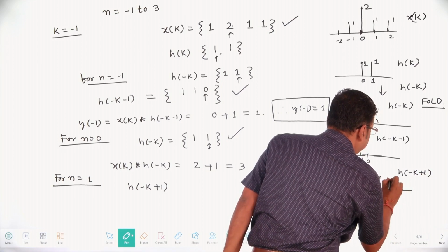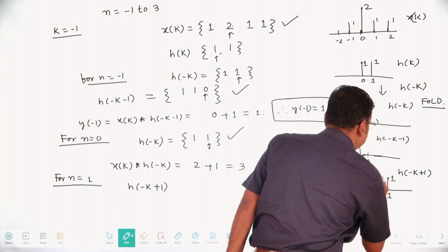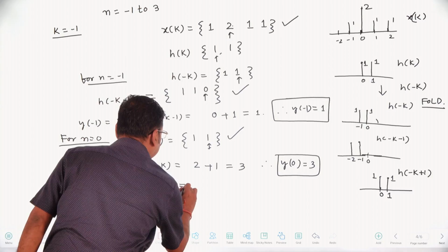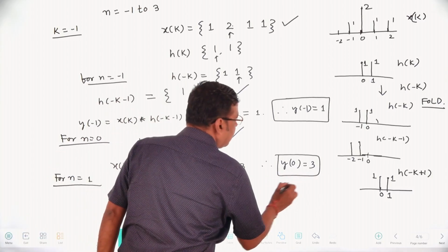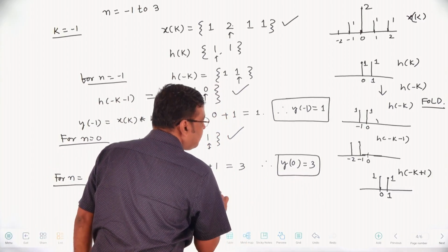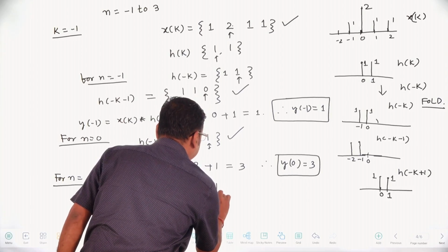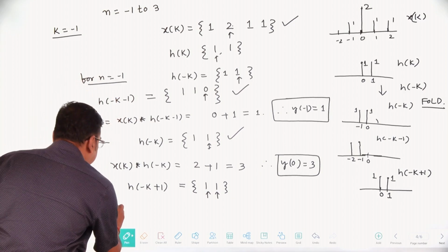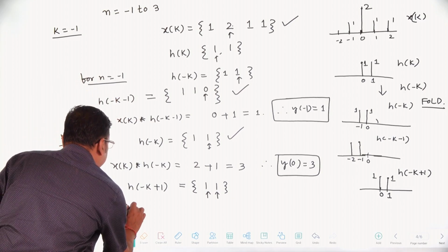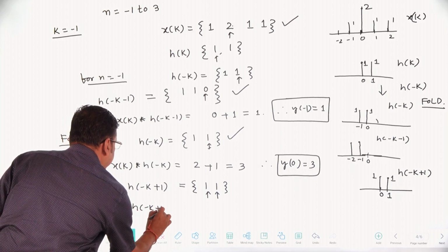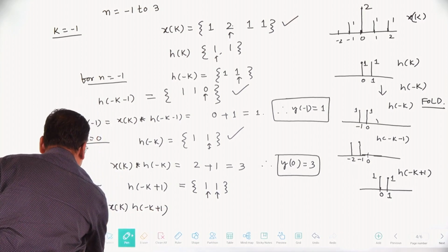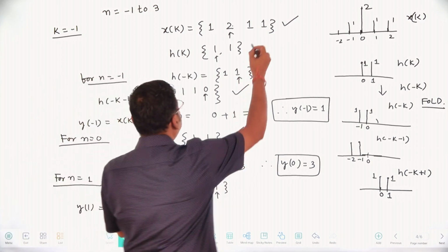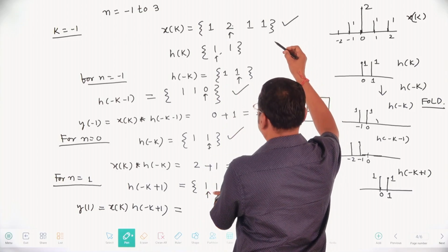And the value is 1. H of minus k plus 1 is nothing but 1, 1, like this. And you have to find x of k into h of minus k plus 1, and it is nothing but y of 1. The value will be how much here? Multiply this x of k into h of minus k plus 1.